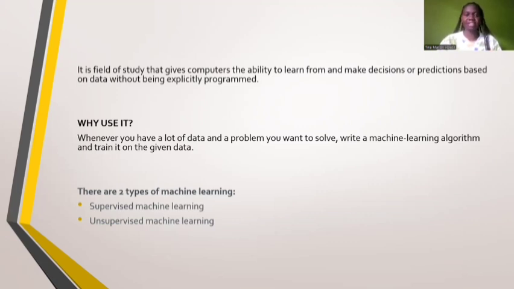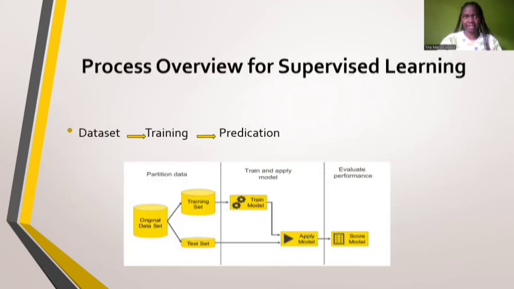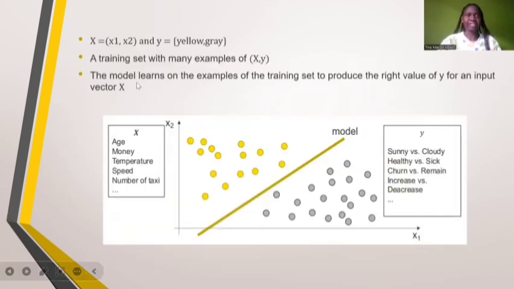There are two types of machine learning, that is supervised and unsupervised. In supervised learning, it uses labeled data. That is, we give it the data, we train it, then there's a prediction, or it will give us the result we are looking for. In case we are not satisfied by its performance, we train it again. An example: we are given this data set, we have values of X and then the values of Y. So this model will train and it will perform.